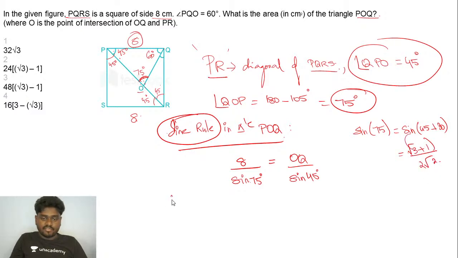And from this, if I try to find the value of OQ, OQ will be ultimately 8 into 2 root 2 divided by, sine 45 is actually 1 by root 2.